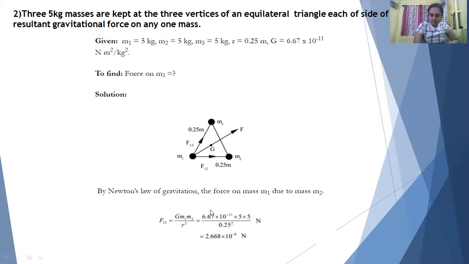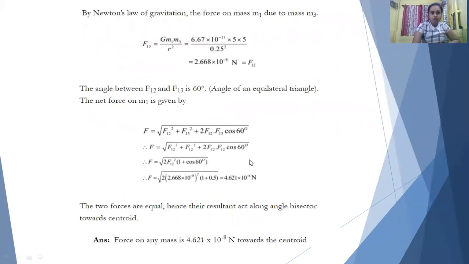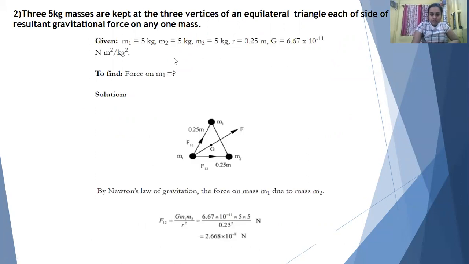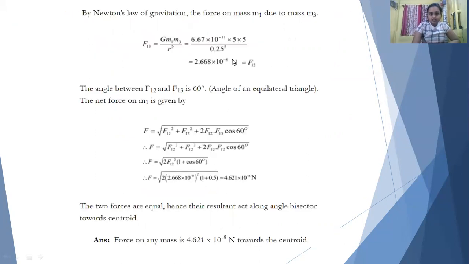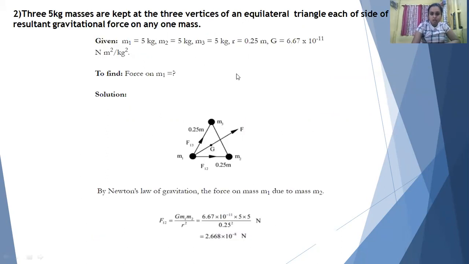By Newton's law of gravitation, the force on mass M1 due to M2, F12, is given as G M1 M2 by R², that is, the side squared, 0.25 squared. For the third object, M3, F13 is given as 6.627 × 10^-11 × 5² by 0.25². Now, these are the two forces which are acting as vectors, right?